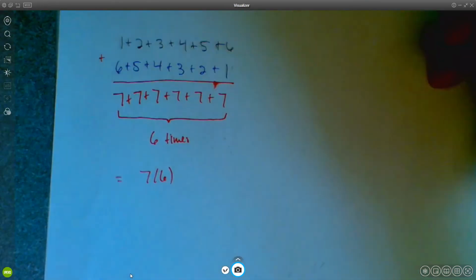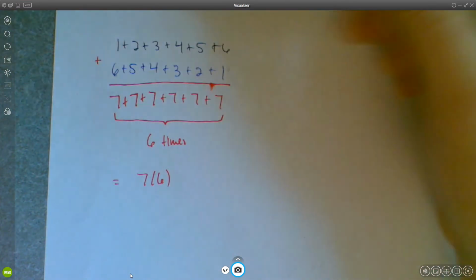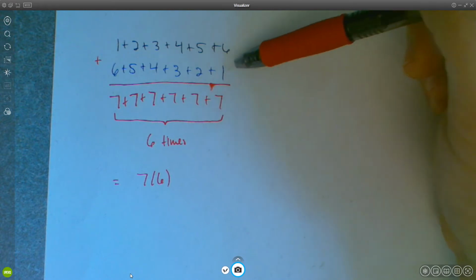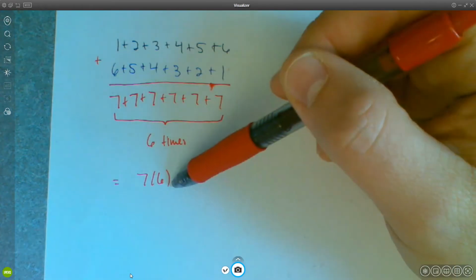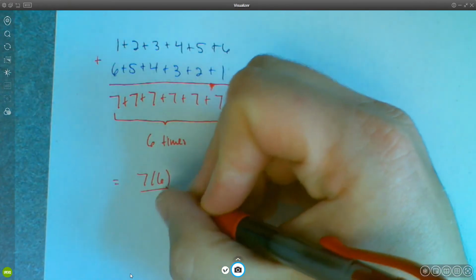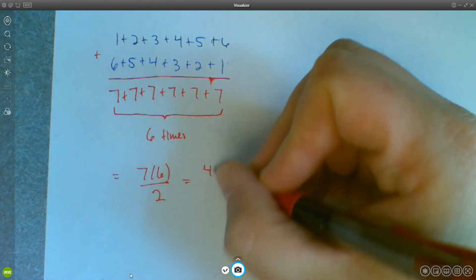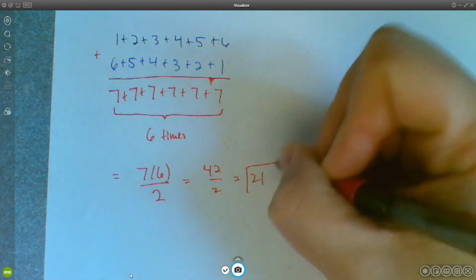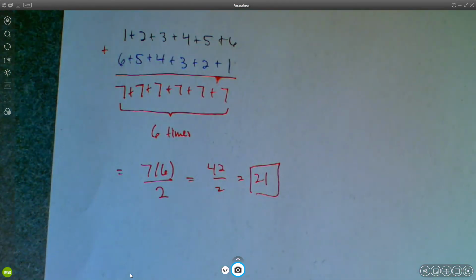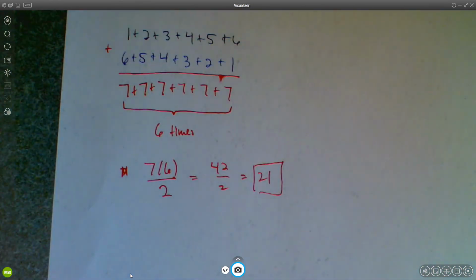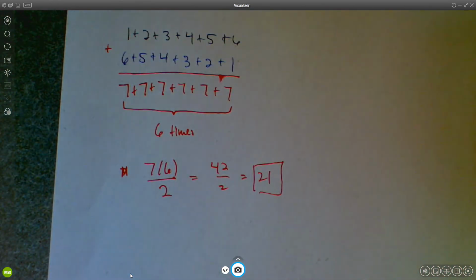Why is it twice as much? Well, because we didn't add up the original sum. We added up the original sum doubled. So to find the original sum, we need to take this number and divide it by 2. Okay? And anyway, so this is 42 over 2, which is 21, right? Which is the correct answer. So this was maybe not the best way to express that, but anyway, that's the idea behind Gauss's method.